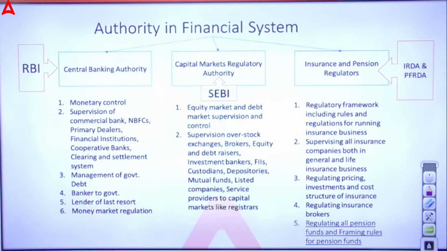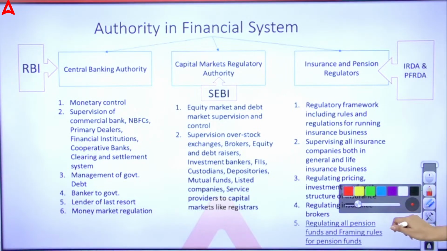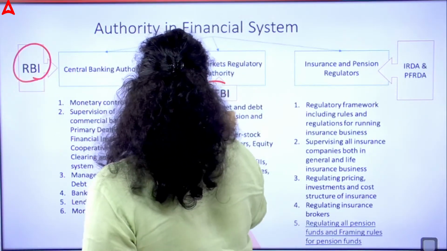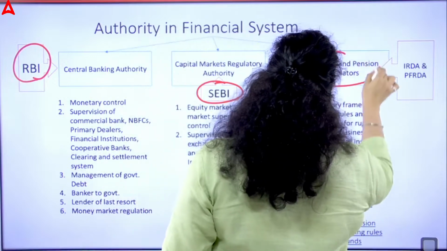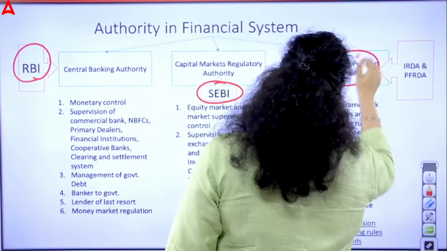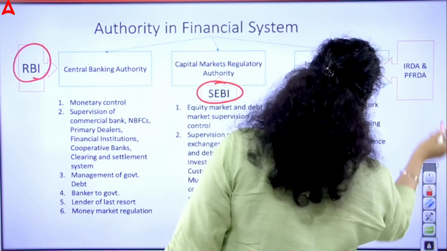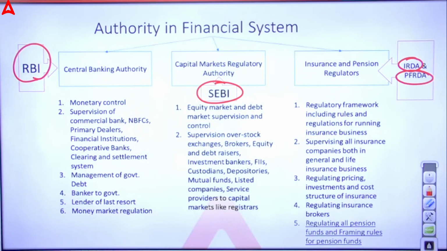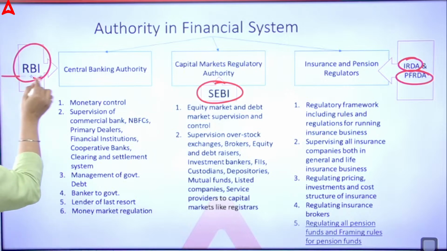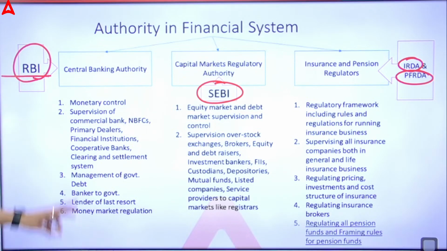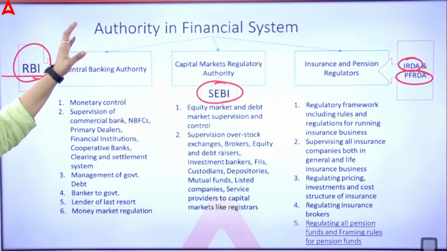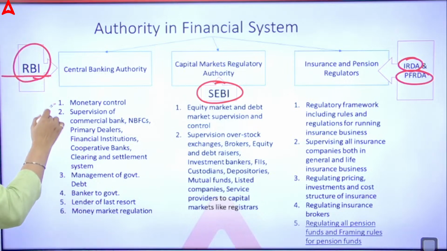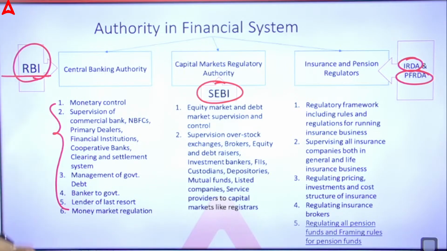Now you can see the authorities in the financial system. RBI is one of the authorities. Second, SEBI is one of the authorities. Third, we have the IRDA authority, as well as the PFRDA authority. So these are the authorities, the regulators in the financial system. As we know, RBI is the central bank of our country, the apex bank of our country. RBI is a central banking authority, or you can call it a central monetary authority, which performs all these functions in the banking system of our country.